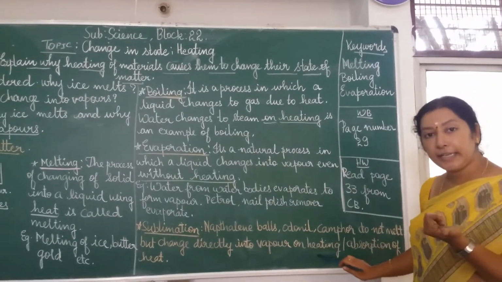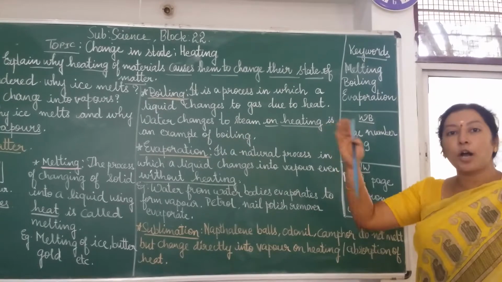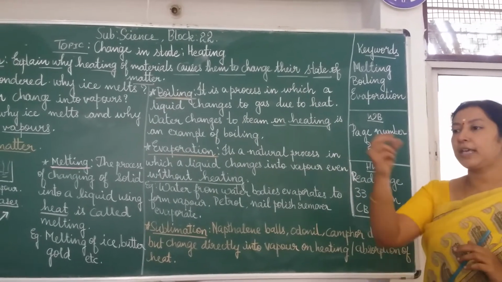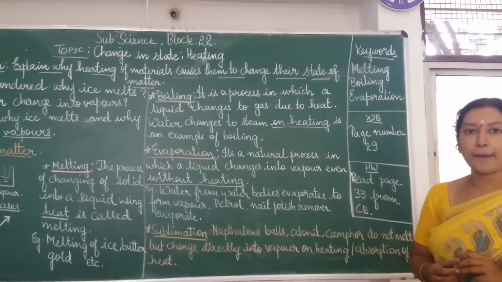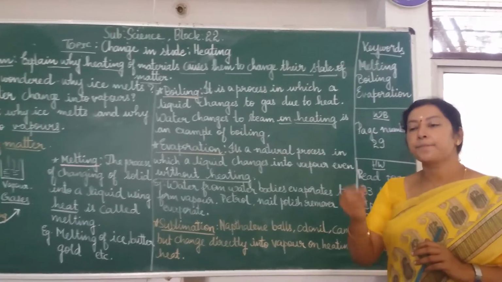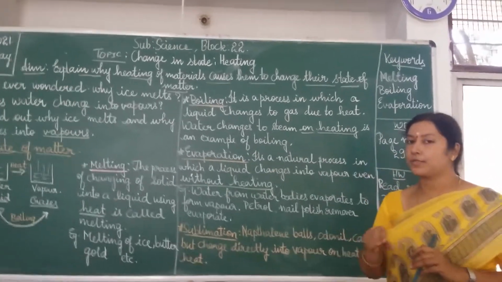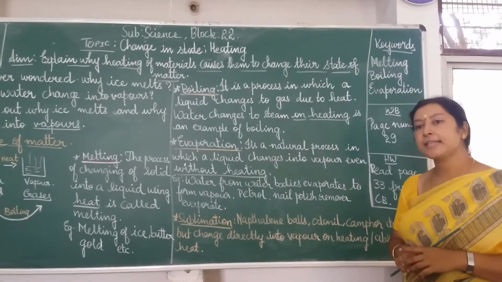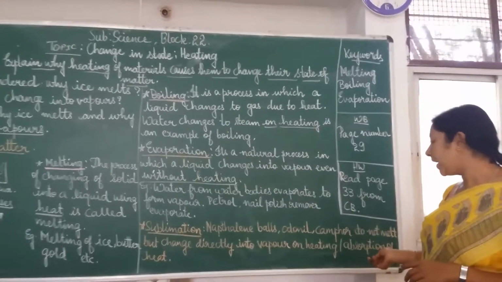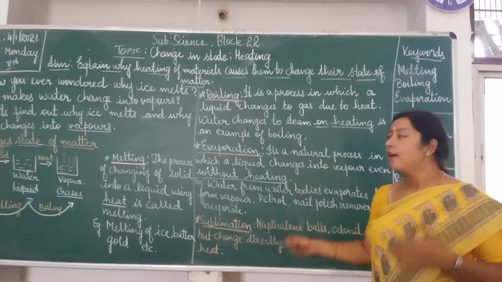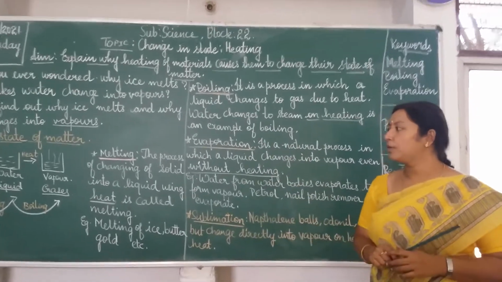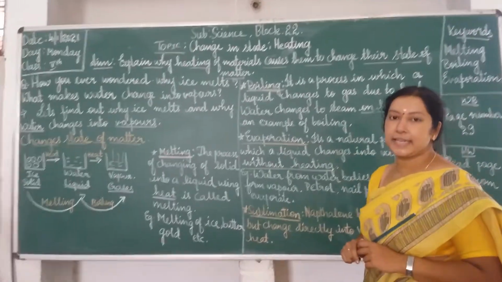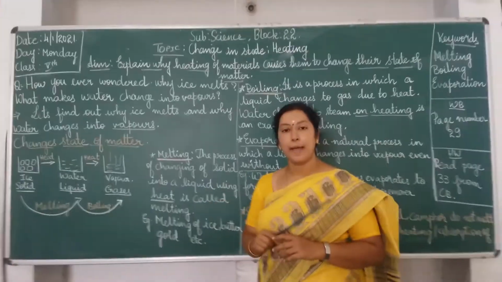Here you can heat it or the heat can be absorbed from the surroundings. If you keep a naphthalene ball in the bureau, after days pass, its size will reduce. This is because it has absorbed some heat and sublimation has taken place. So these are a few which contribute to the changes of states of matter.